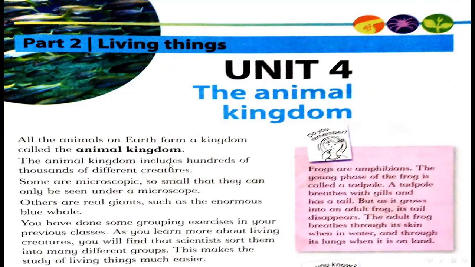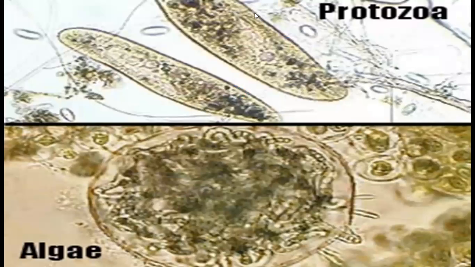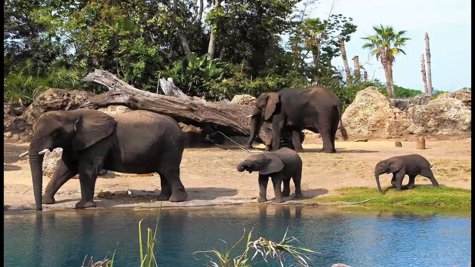The animal kingdom includes hundreds of thousands of different creatures. Some are microscopic, so small that they can only be seen under a microscope. Others are real giants, such as the enormous blue whale, elephant, etc.